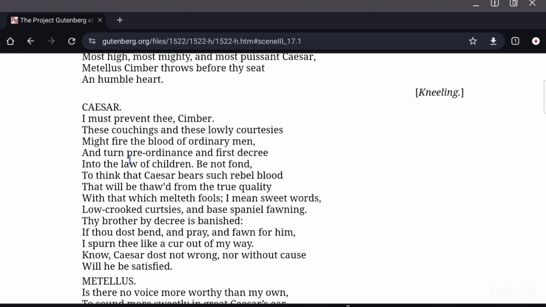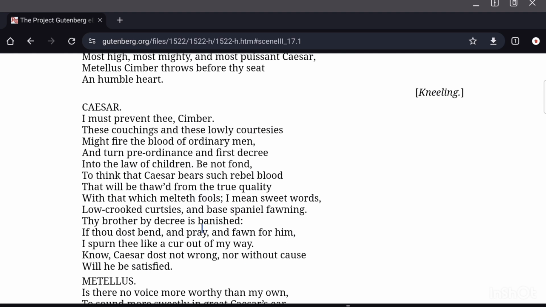So Metellus presents a suit to Caesar about his brother, right? And he pleads to Caesar so that he does a favor to him. But Caesar says that he is not going to change his mind just because of this expression of raw emotions and submissive nature of Metellus, right? He does not give in, he does not change to such sweet words, low crooked courtesies, and base spaniel fawning.